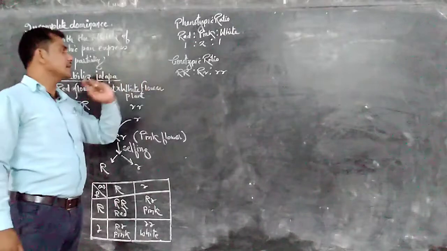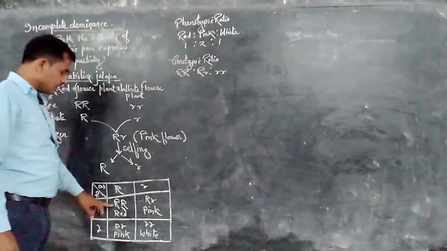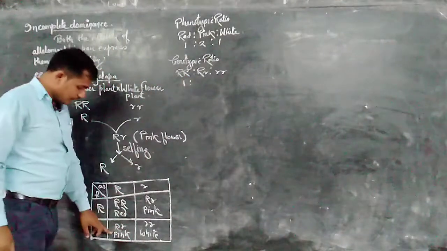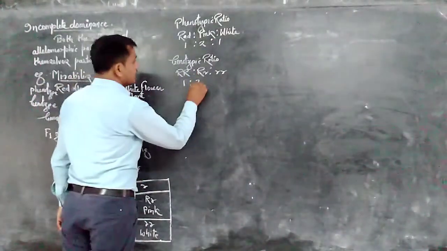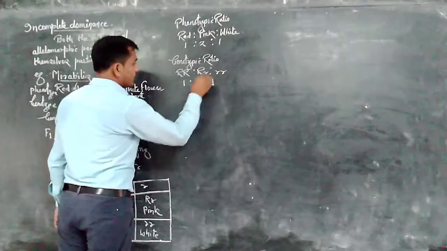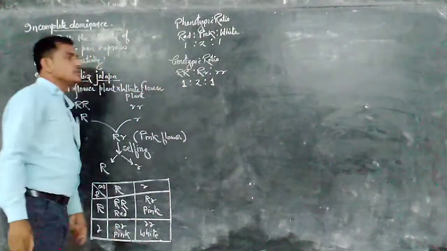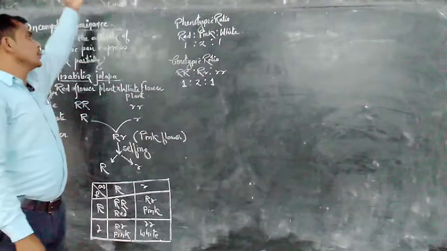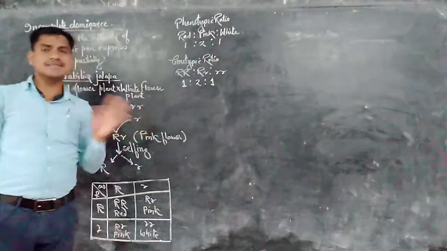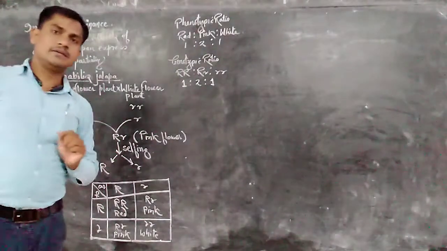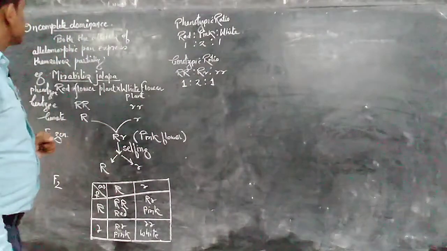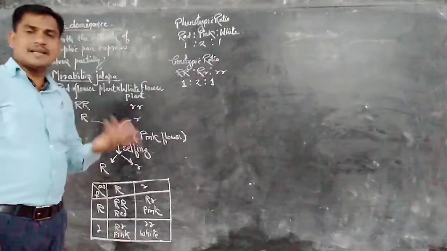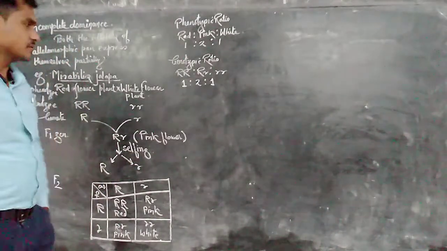While for genotypic ratios here, capital R capital R, only one plant is there, capital R small r, two plants, and small r small r also has 1 plant. So 1:2:1 is the genotypic ratio also. So in this case, phenotypic ratio and genotypic ratio both are the same, 1:2:1, and this is incomplete dominance. Now see the next phenomenon, codominance.